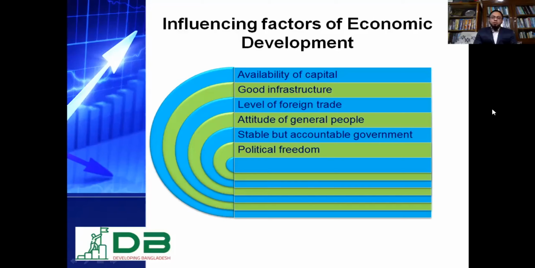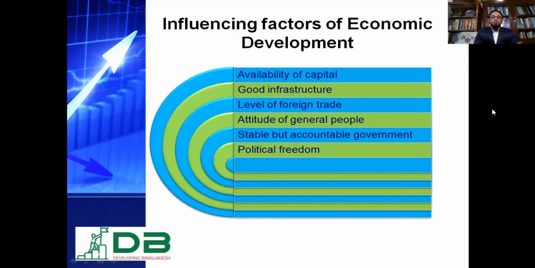Attitude of general people is also important. In a developed society, most people will be fascinated to use modern technology. This modern technology will ensure their higher productivity, higher output, increased standard of living, and sophisticated services. Therefore, the attitude of the mass people also reflects the economic condition of a society, of a country, of a community. Stable but accountable government is required.